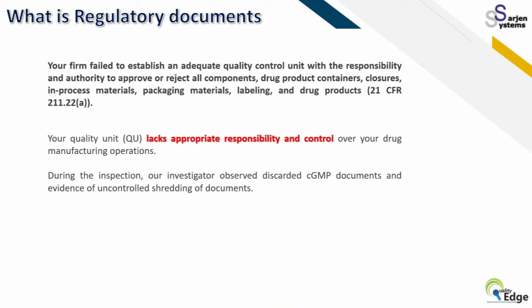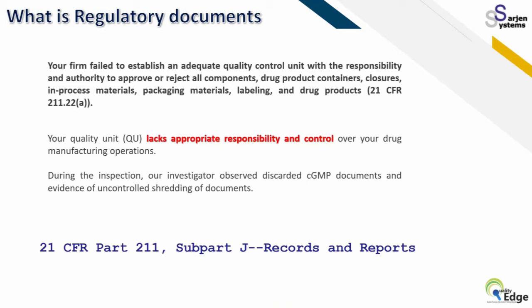So this is one observation where the quality unit was lacking appropriate responsibility and control over drug manufacturing operations, in which documentation and GMP parts were also a case.